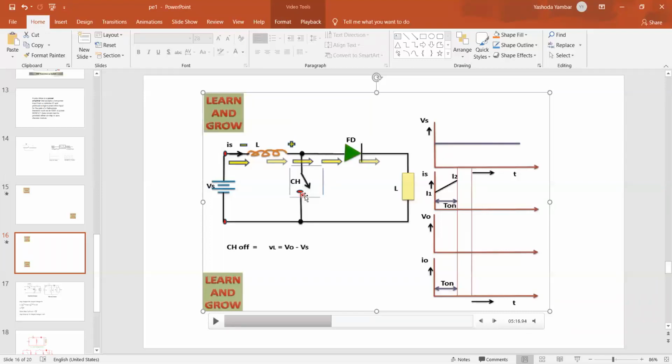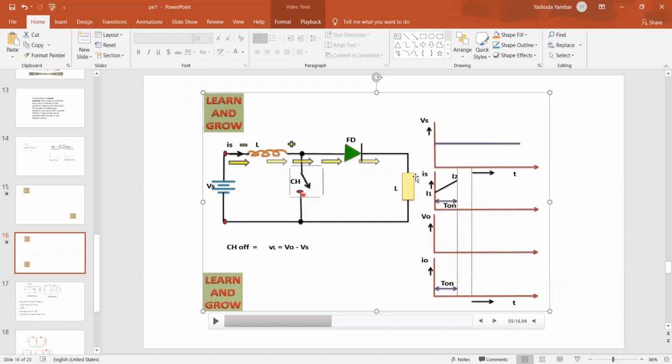So when the chopper is off, case 2 we are discussing, inductor de-energizes, the de-energized current flows from L plus to diode, and from diode to the load, and from load it flows through the source, and from source it flows through the L minus. You can ask one question, sir, this is the source, how does the current flow from load to the source? Here in this condition, maximum energy of the inductor is transferred to the load.